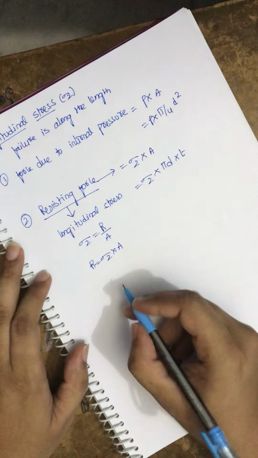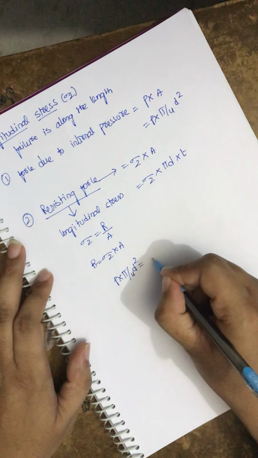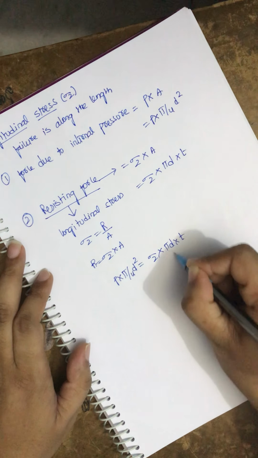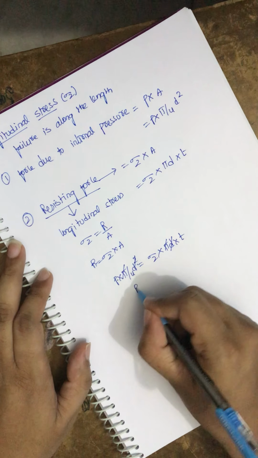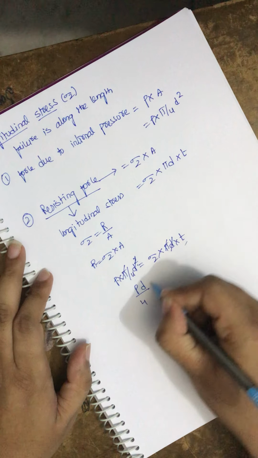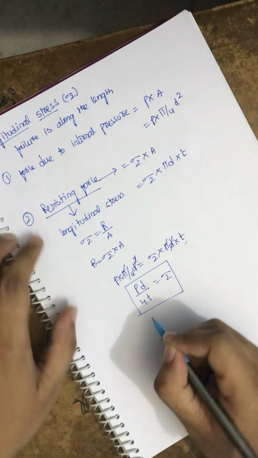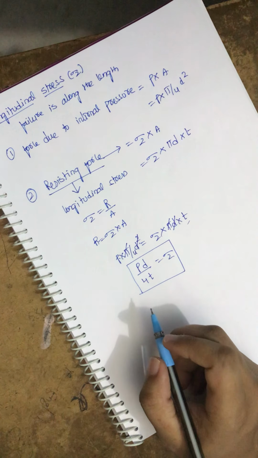Now we should equate these two to have a safe load. So p into pi by 4 d square is equal to sigma 2 into pi d into t. Pi d cancels. Here it is p into d by 4, bringing the thickness here. So sigma 2, or longitudinal stress, is equal to pd by 4t. These are the two basic stresses we have.